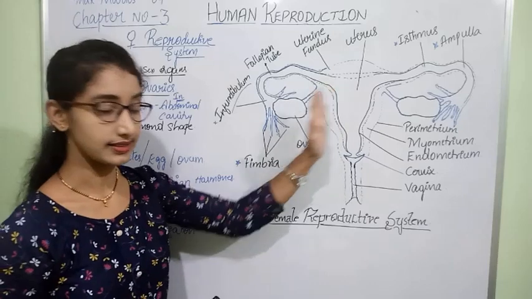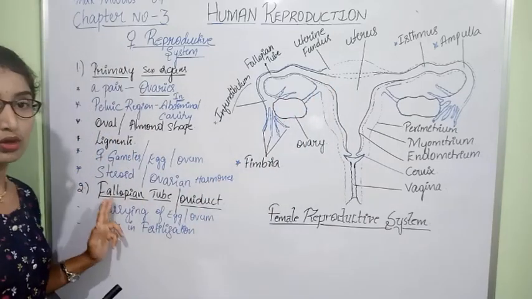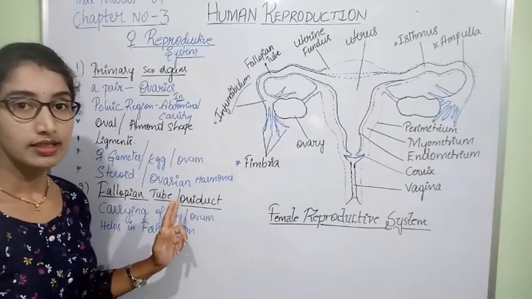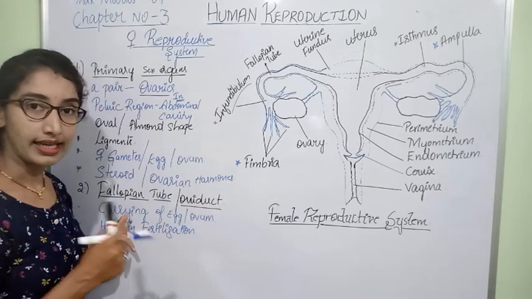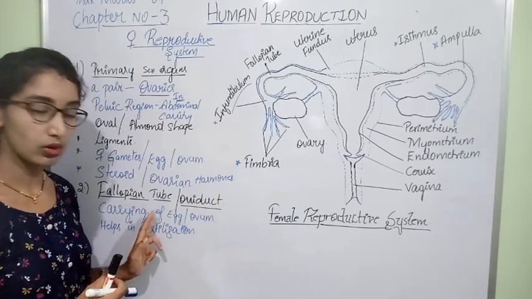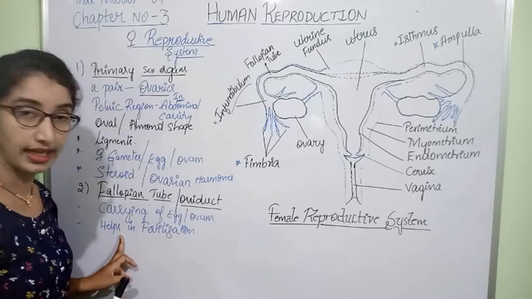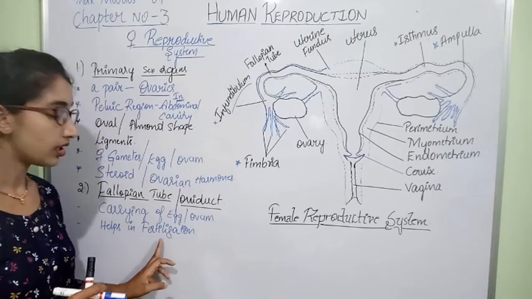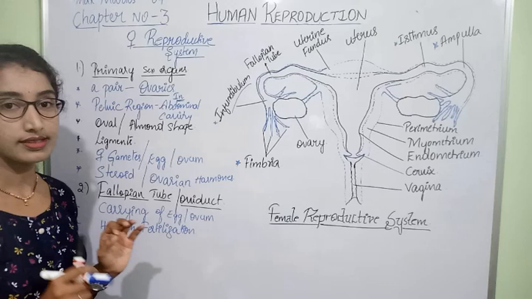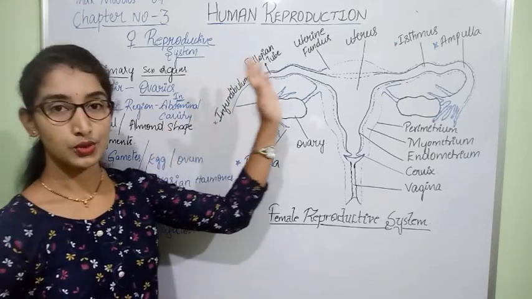Because of that, we can say that the fallopian tube is involved in collecting and carrying the egg or ovum, as well as helping in fertilization. This is how the fallopian tube works.